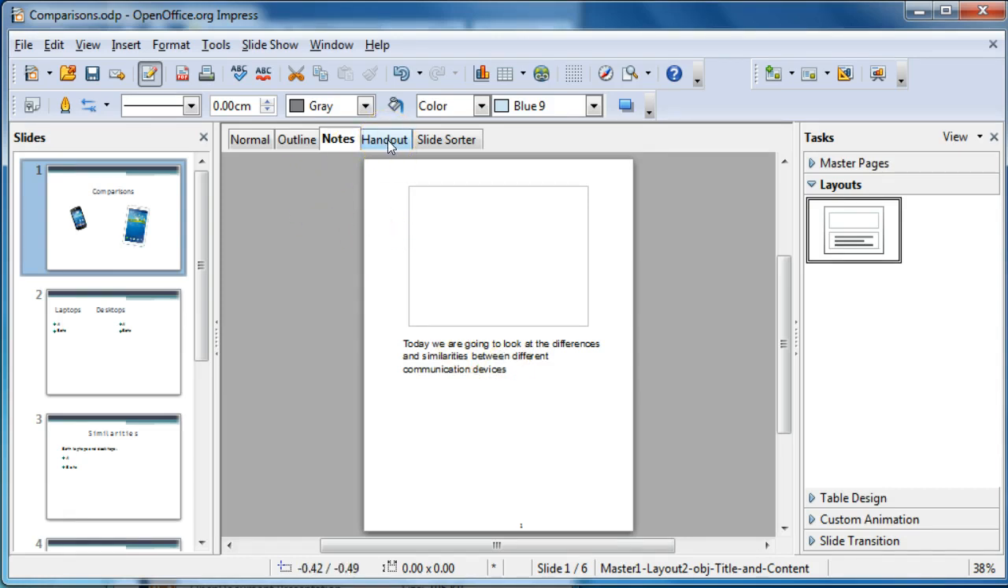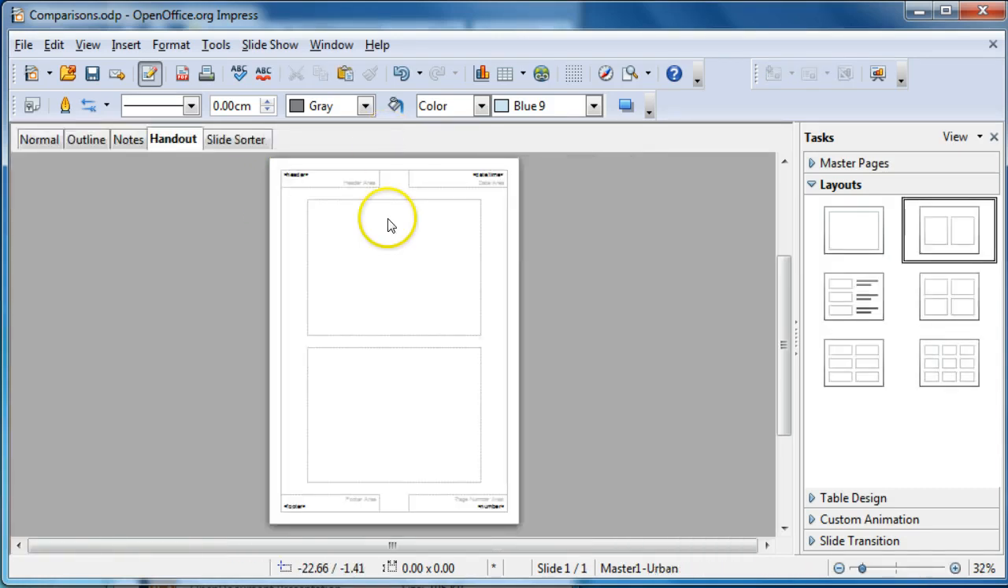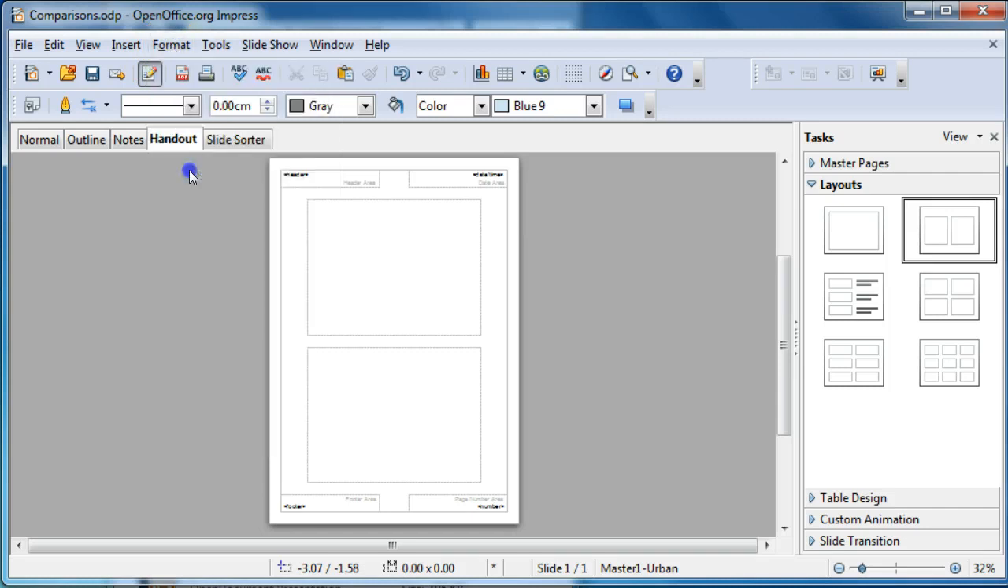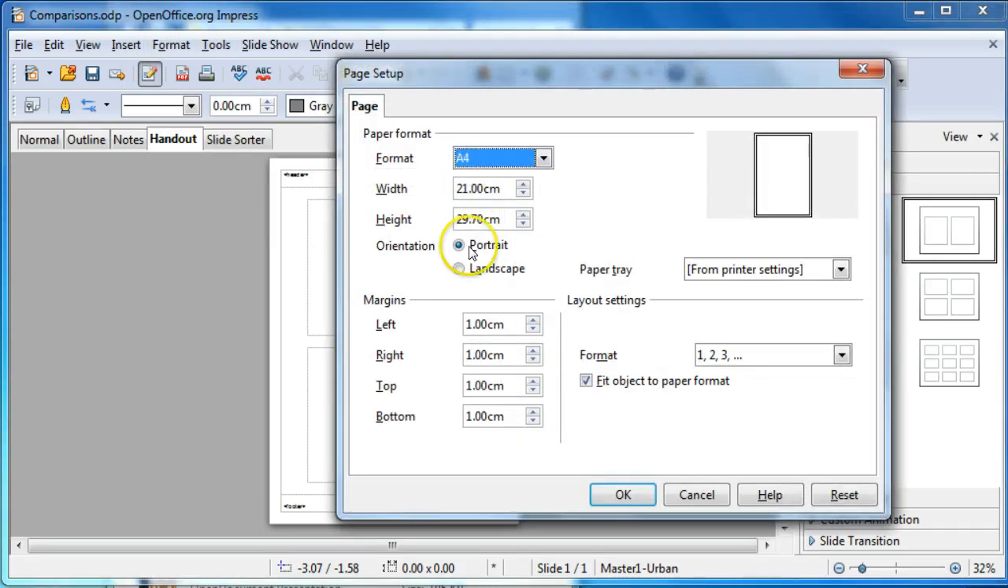Select the handout view. This view is used to prepare printed handouts. Select Format and go to Page. We can change the page orientation of the printed handout to landscape. Click on OK.